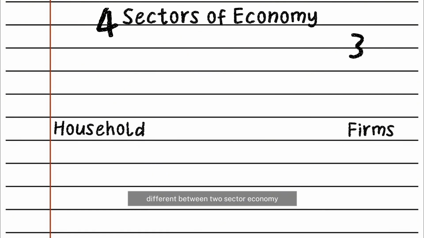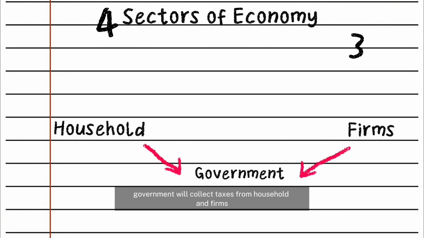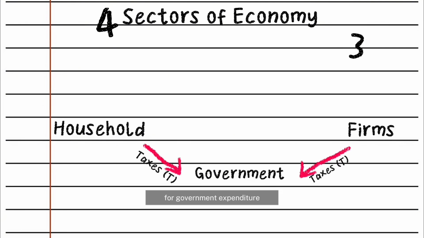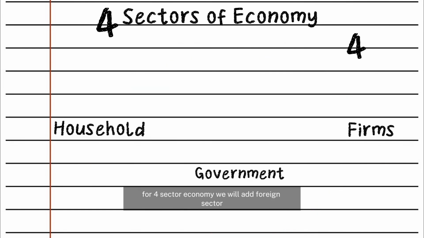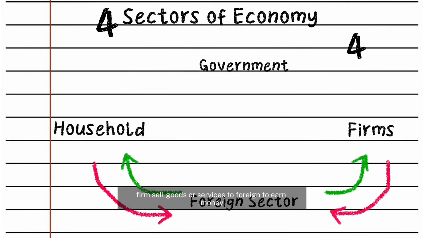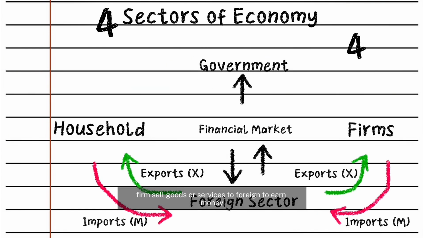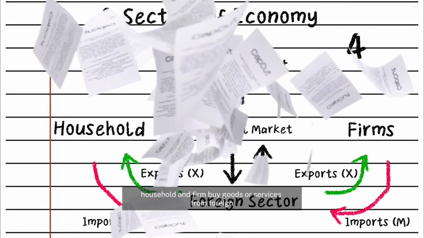The difference between a two-sector economy and a three-sector economy is that there is government. Government will collect taxes from households and firms for government expenditure. Next, the four-sector economy. For a four-sector economy, we will add the foreign sector. Firms sell goods or services to foreign countries to earn money. Households and firms buy goods or services from foreign countries.